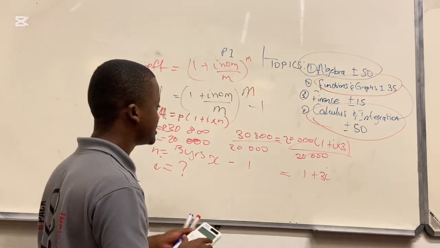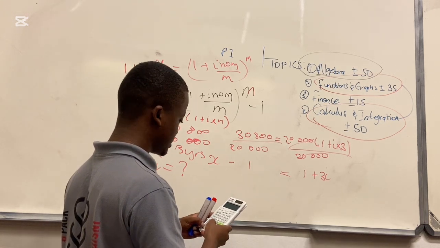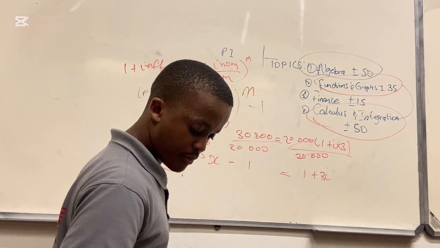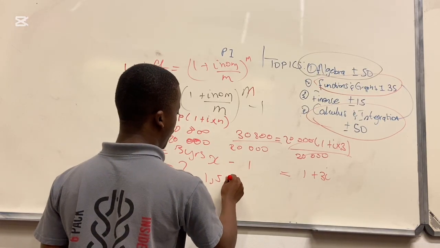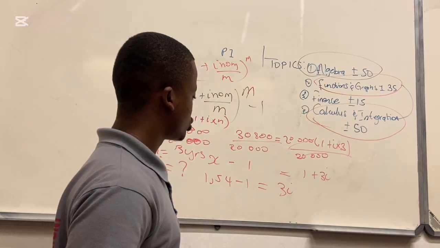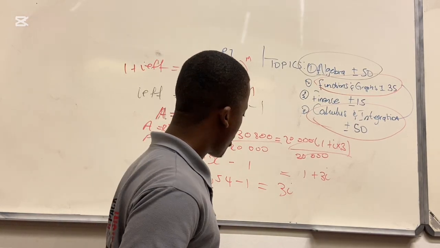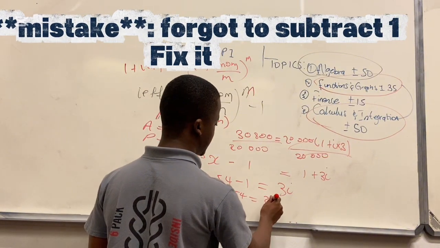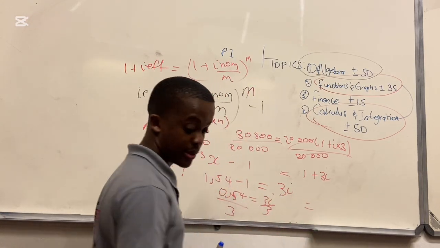Now you go to your calculator. You have 30,800 divided by 20,000. What do we get there? We get 1.54. We get 1.54 minus 1, and we're left with 3I there. And 1.54 minus 1, what do we get here? We get 0.54. This is 3I. This is multiplication, so divide by 3. Divide by 3. What is your I there?